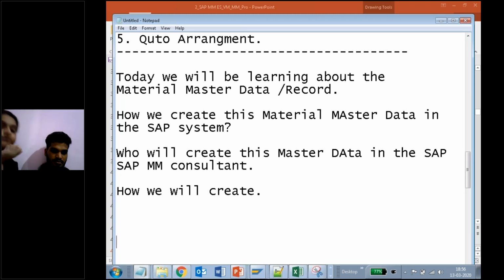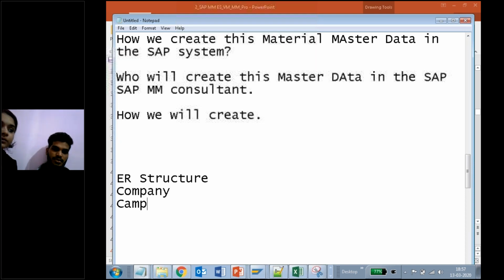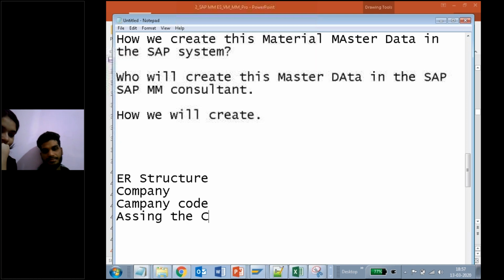For example, let me tell you about the enterprise structure, right? First, we should create the company. Next, we should create the company code. Next, we should assign the company code to the company.